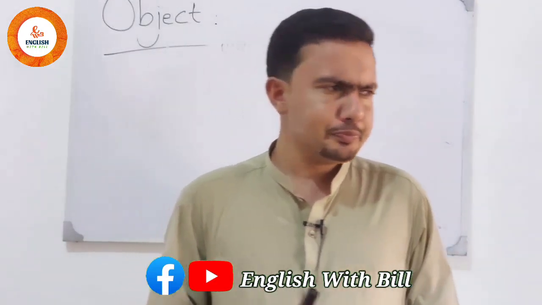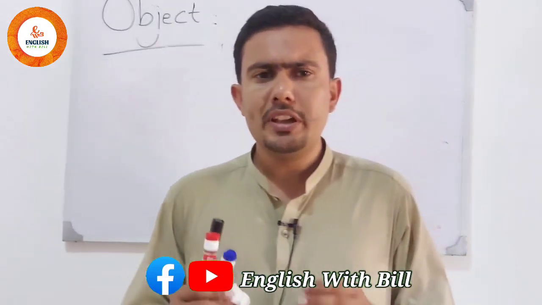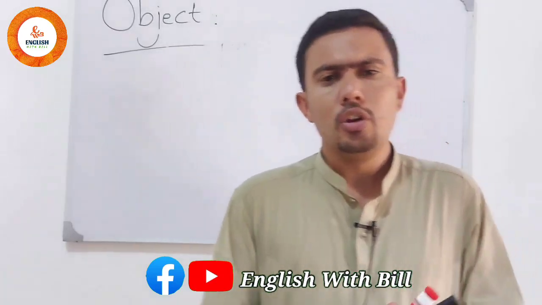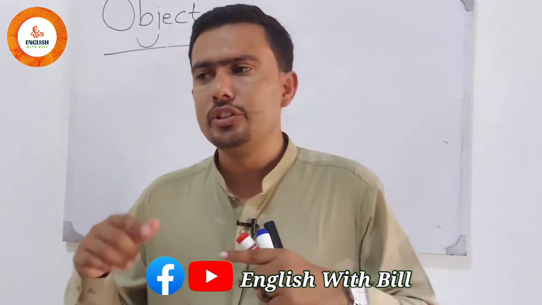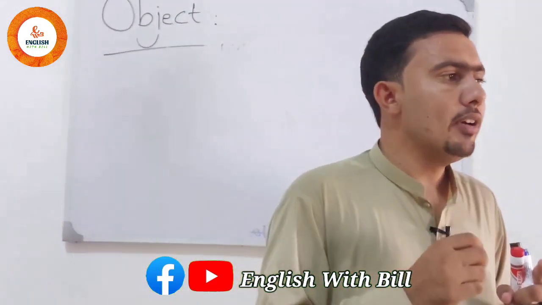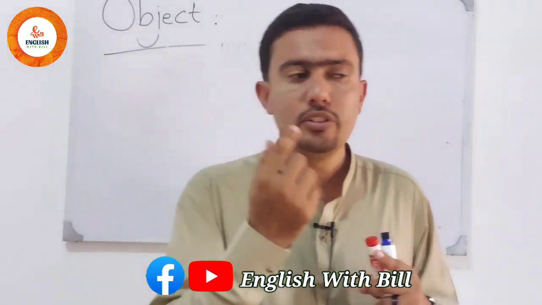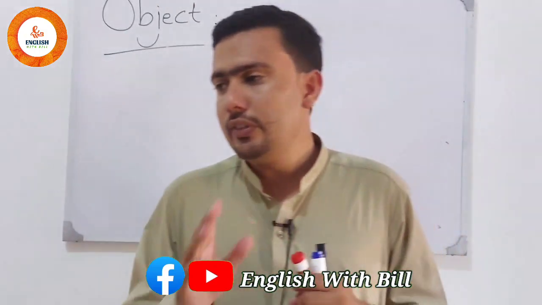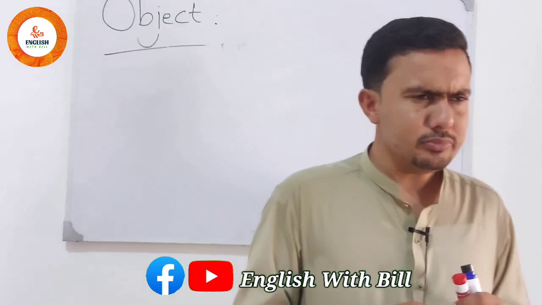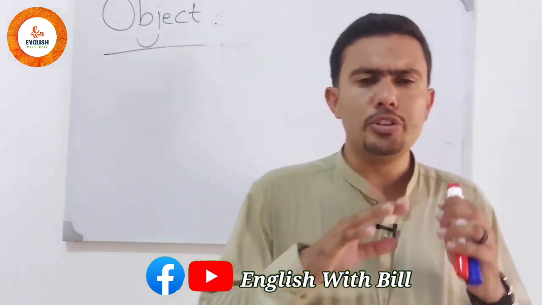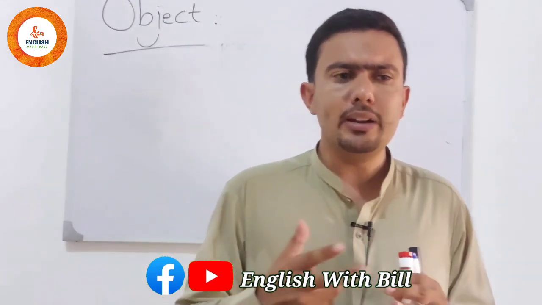So whenever we have two objects in a sentence, then one will be direct object and the other will be indirect object. We will apply the scenario of whom and what. And whenever there is one object in a sentence, it must be direct object. Then we studied the prepositional object. So it's all about the object. Try to practice it.